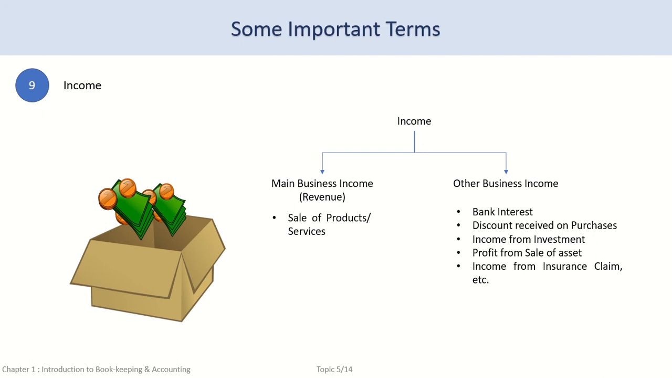Other income refers to other streams of income which are received and are welcome by the business but do not result from the core business activity. Examples of such income are bank interest, discount received on purchases made, income from investment, profit from sale of asset, receipt of insurance claim amount, etc.